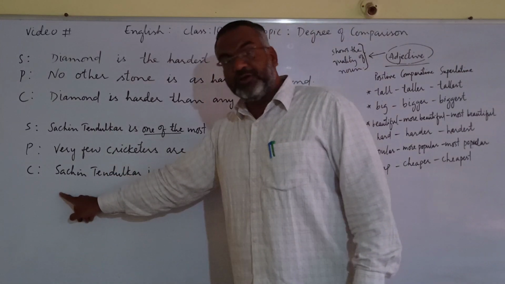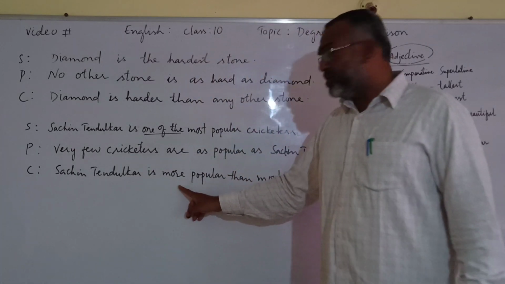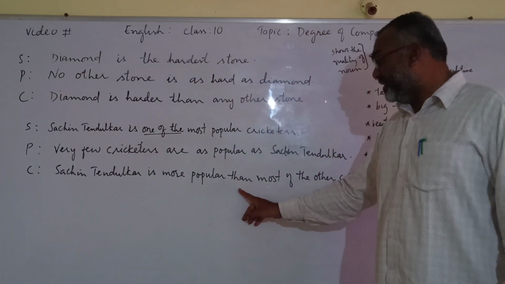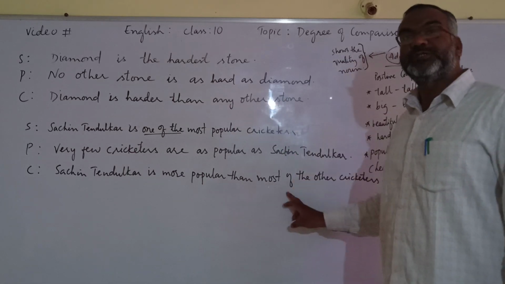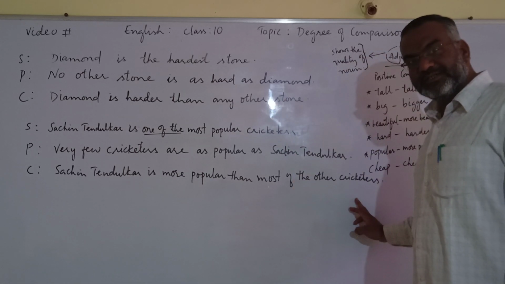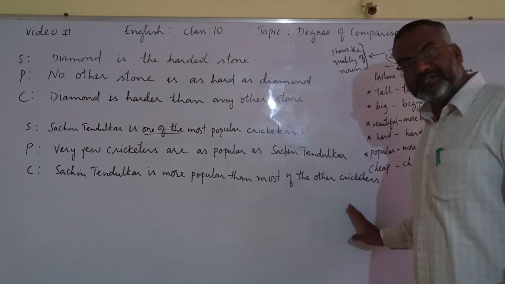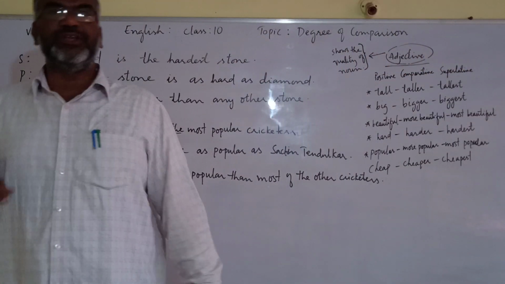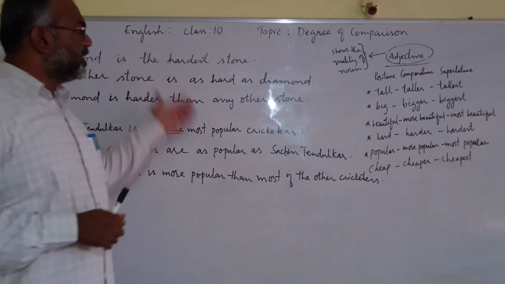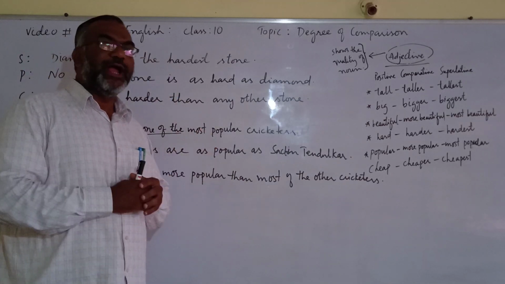And comparative, Sachin Tendulkar is more popular than, not any other like here, but most of the other cricketers. This is how we change superlative degree into comparative and positive.